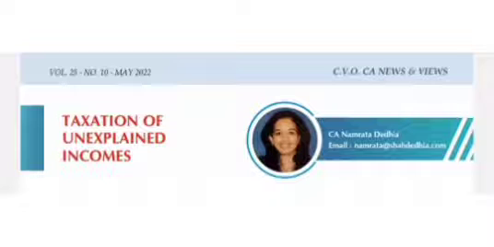A. The provisions of Section 115BBE shall apply to unexplained incomes under Sections 68, 69 to 69D whether the same were reflected by the taxpayer in the return of income filed under Section 139, or whether the same was not so disclosed in the return of income, but was determined by the assessing officer, and B. The said unexplained incomes shall be liable to be taxed at a higher rate of 60%.